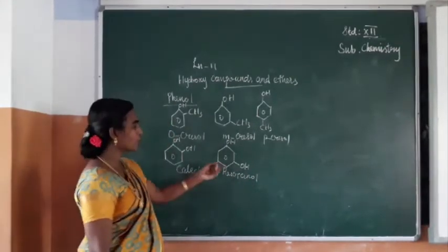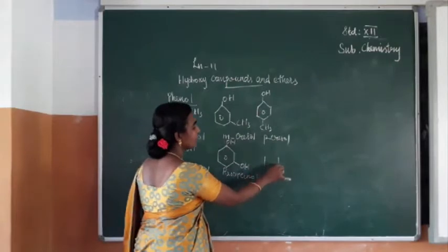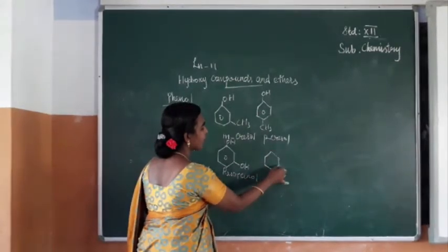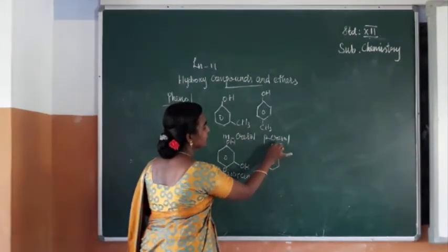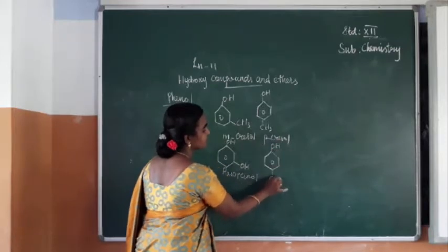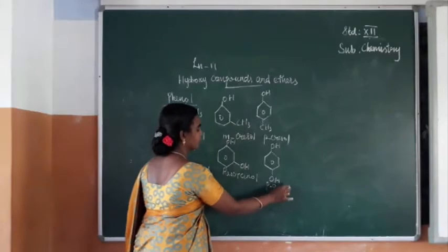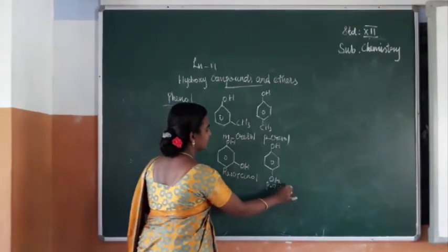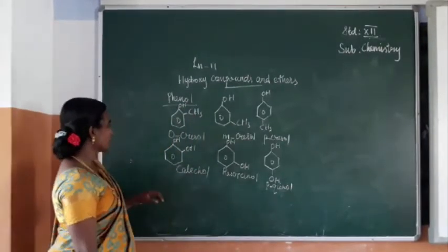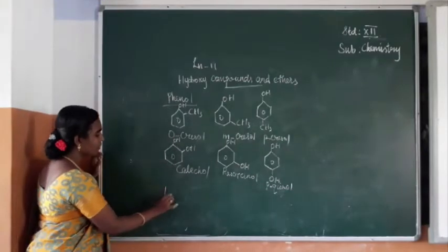If the OH group is in para position, we can call it paraphenol. So this is paraphenol. Is it clear? So next, trihydric phenol.